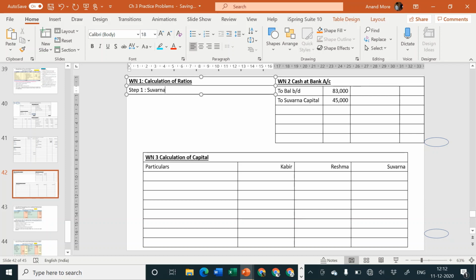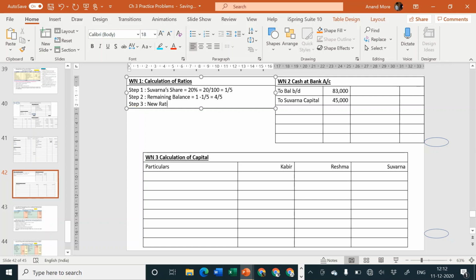Suvarna's share is equal to 20%, is equal to 20 upon 100, is equal to 1 by 5. Next, step number 2, remaining balance is equal to 1 minus 1 by 5, is equal to 4 by 5. Next, step number 3, what is that step?